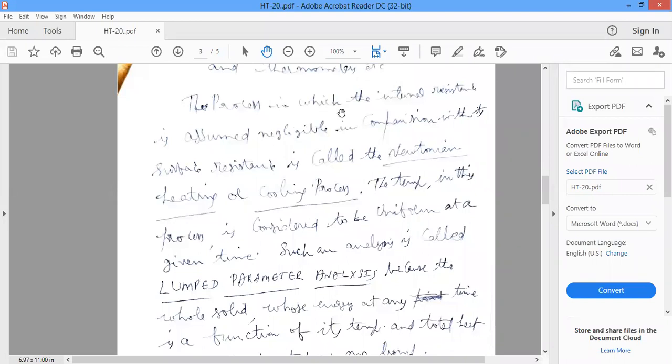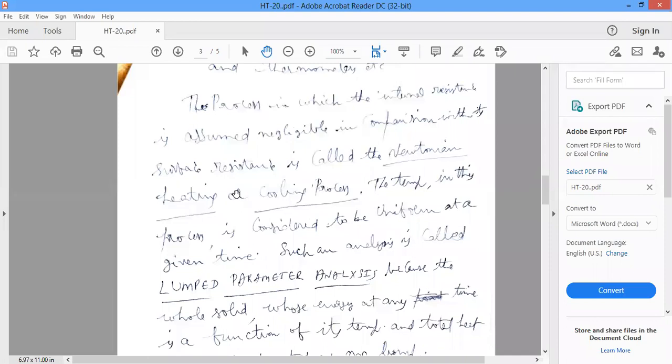The process where the internal resistance is very small when compared with the convective or surface resistance is called the Newtonian heating process or Newtonian cooling process.